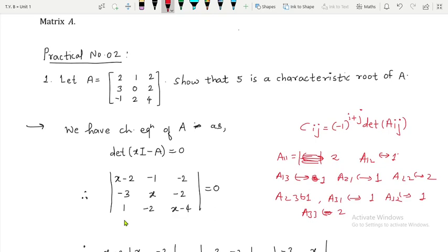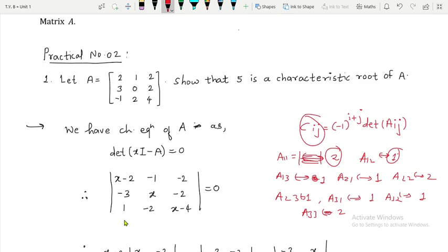Right? So I wanted to point out that we are not going to find adjoint of xI minus A over here. Now when you find the cofactors, what will happen? These are the polynomials, so cofactors are also going to be polynomials naturally, right? So I am interested only in degree of polynomials. So basically cofactors are going to be polynomials, and degree of those polynomials is going to be either 1 or 2.